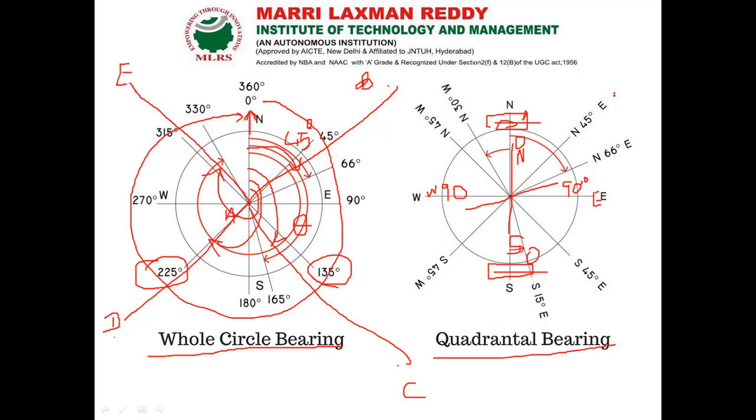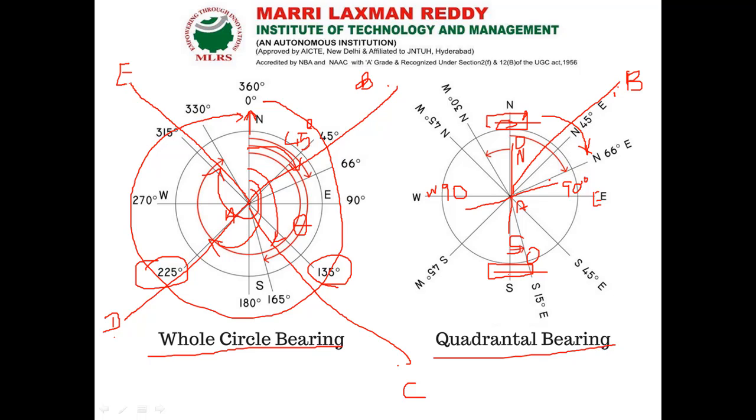For example, my point A is here, so this is point A. I have to fix the compass over the station point. After that, I have to get the reading of point B. Now I am going to rotate my instrument so that the object vane and the eye vane bisect the object.